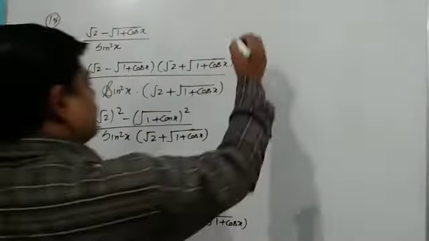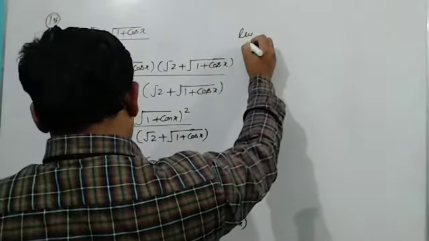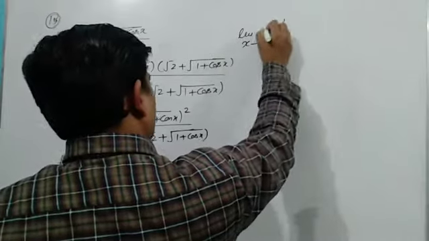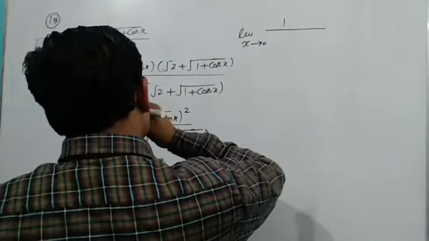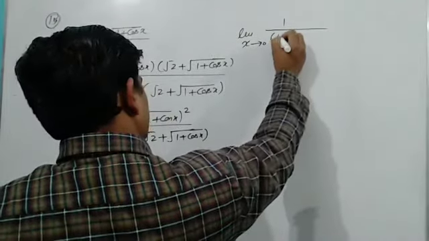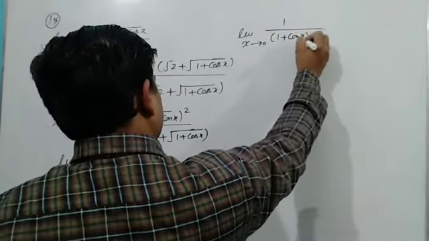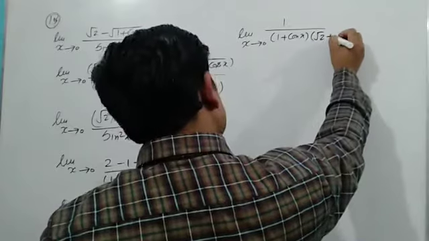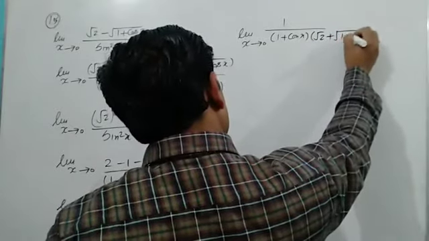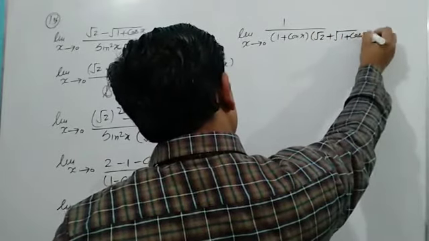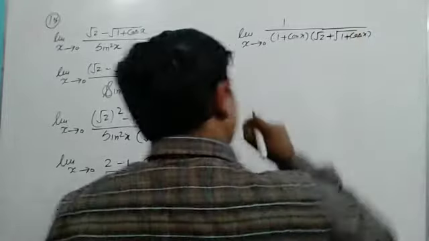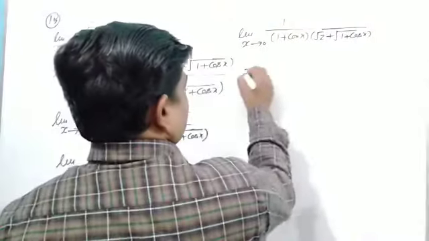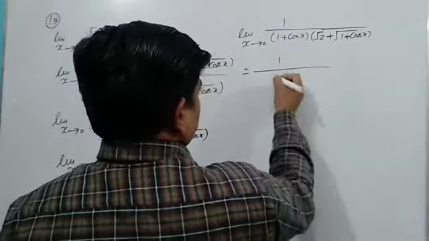Okay, now limit x tends to 0, I am having 1 upon 1 plus cos x into under root 2 plus under root 1 plus cos x. And now we can substitute x equal to 0. So definitely I will not get 0 upon 0.